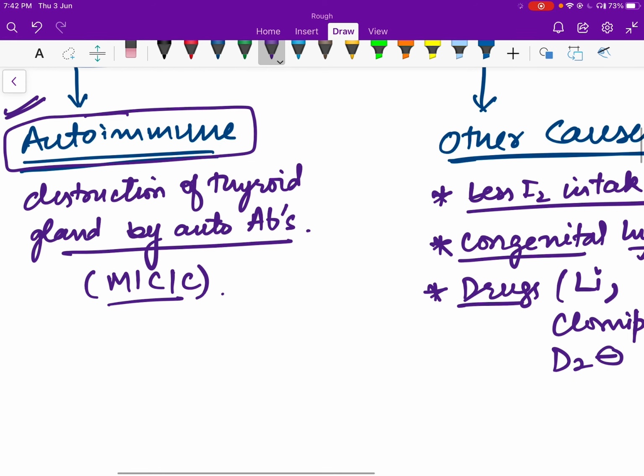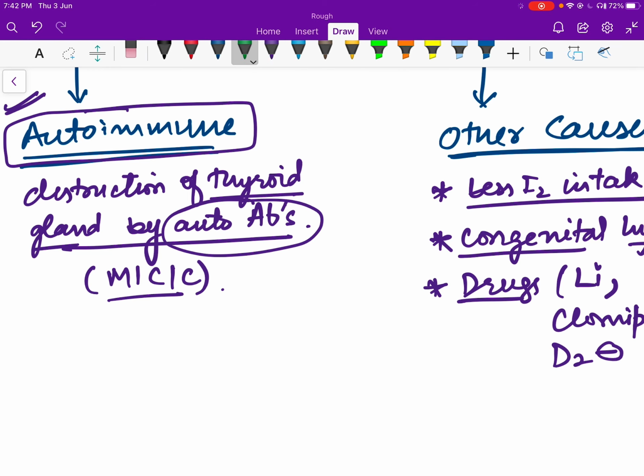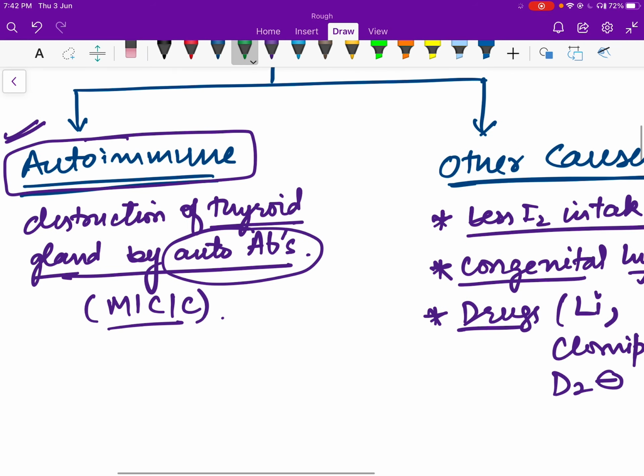Now in autoimmune hypothyroidism, there is destruction of the thyroid gland by autoantibodies. That means in these individuals, we can find whether the cause is autoimmune or due to some other factor by screening for antibodies. Because if it's an autoimmune cause, then autoantibodies will be present. There are four main autoantibodies which are present in case of autoimmune hypothyroidism. The first antibody that we can see is called anti-thyroid peroxidase antibody.